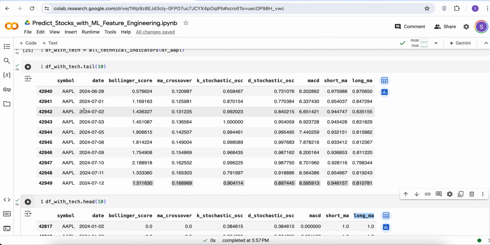And then we did this for Apple. We could do this for the other hundreds of different stocks that we have in our data set. And that is what we will do in our next video. We will define the label. We will generate a lot more training data by looking at all the different symbols. And then we'll put them together and train a machine learning algorithm to see if we can predict the behavior of a stock in the near future, like next week, for example.